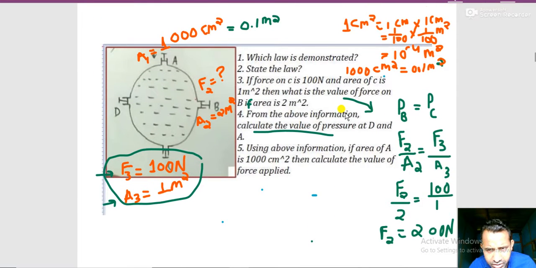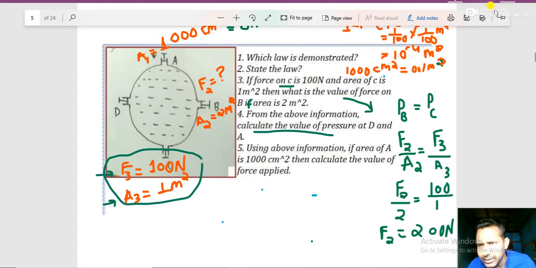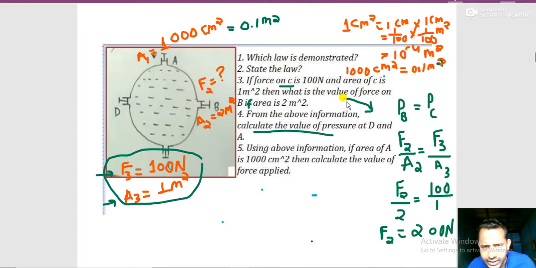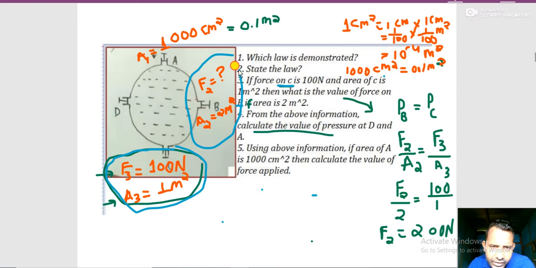Now, what is question number 3? Okay, force on C. I am underlining over here. Let me change ink also, because the color will be the same and you will not understand. The force on C is given here. Information regarding C and information regarding B is given. So I will highlight the information over C. This information is given, and in B the information is given. This area is given as 2 meters square and F2 equals 1.